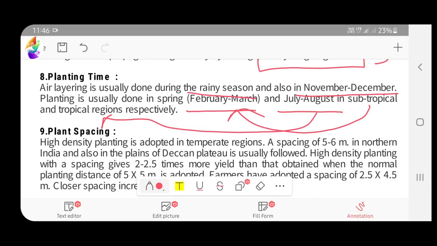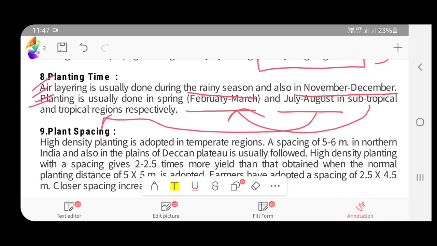In subtropical areas, during the springtime, February, March is found to be good, and usually air layering is successful in the rainy season and also in November, December. Planting is different from taking the propagating material. You have to differentiate that. Air layering can be done in the rainy season, but after the air layering has been established, planting can be done in the spring in subtropical areas and July, August in tropical areas.